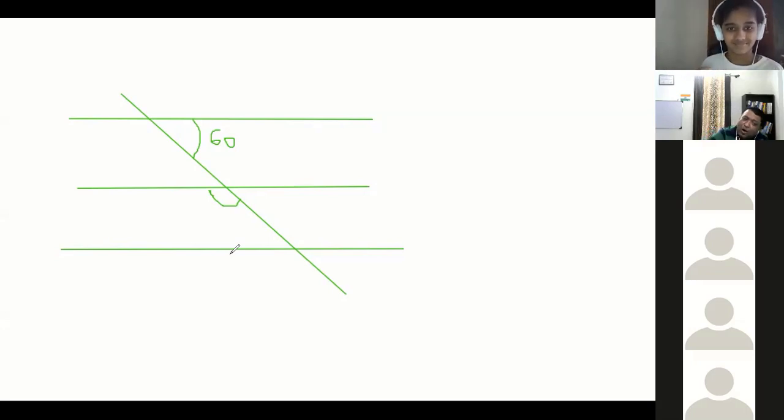So, Sanvi, all questions are like that. You start imagining vertically opposite, corresponding or alternate angles. Whatever it is, we have to find it so that it makes a 180 angle, because that is easier. Suppose I say this is A, and if I say this is B.